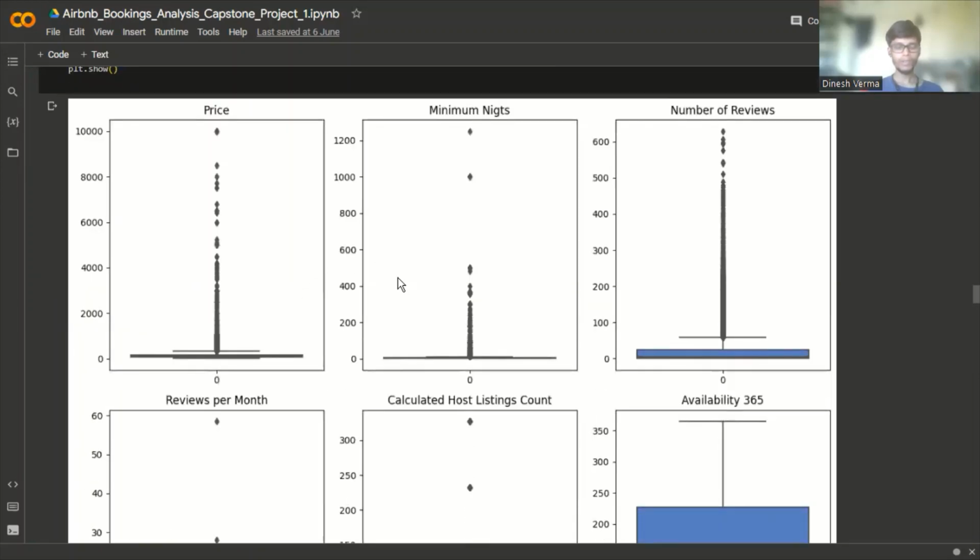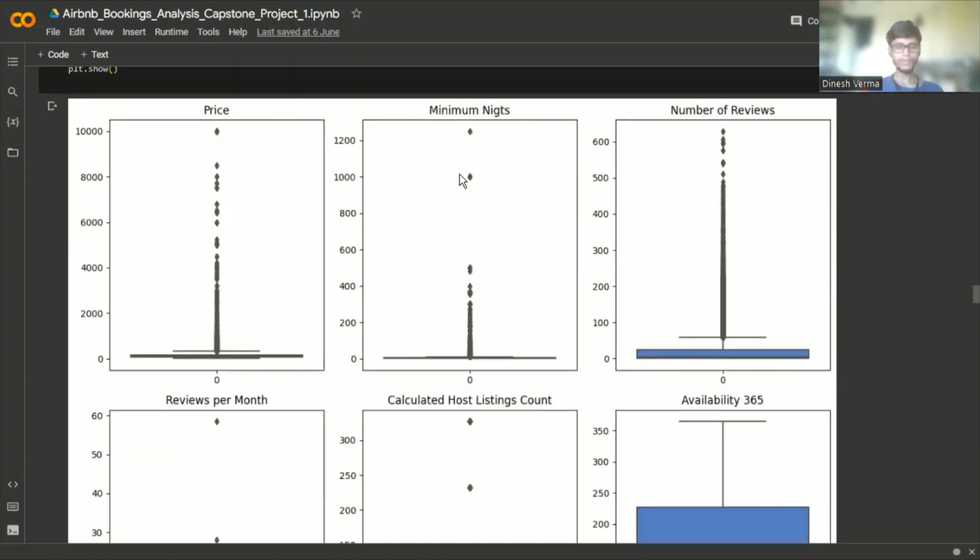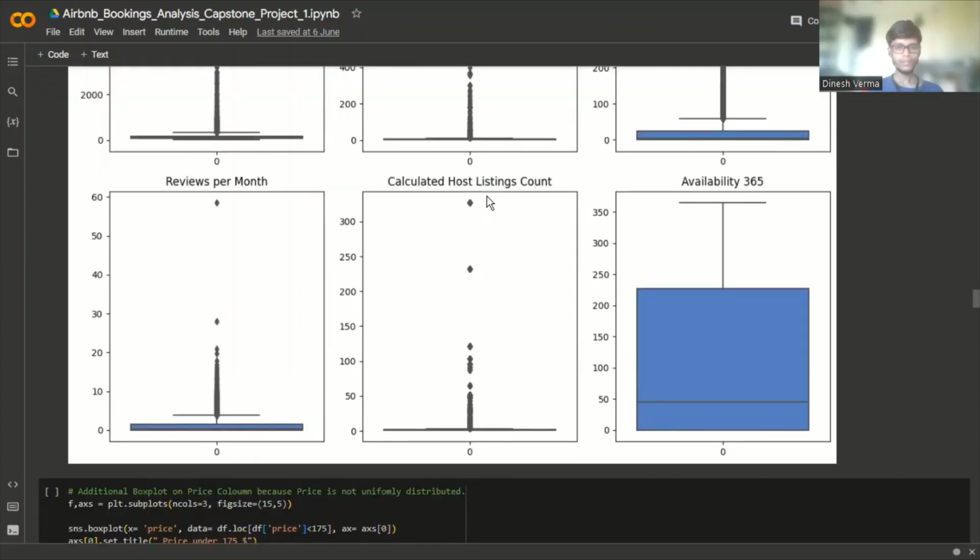From these box plots, we can see that there are some data points in minimum nights, reviews per month, and calculated host listings count that are very far away from the rest, meaning they have outliers. And availability 365 has a good distribution compared to other numerical columns.